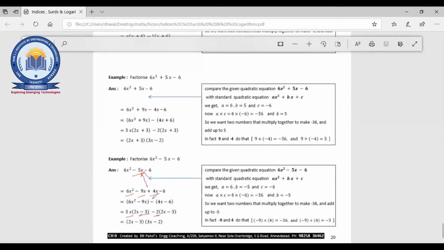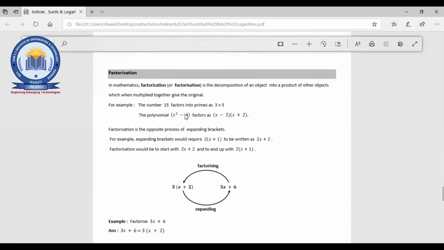Just a minute. Here there will be a plus sign, right? There will be a mistake in this, I think. The plus 2 will be the common one. So the answer will be 3x plus 2 into 2x minus 3. Yes, 3x plus 2, right? Yeah, it's a printing mistake. I told you, right? Clear? Fine. Okay.